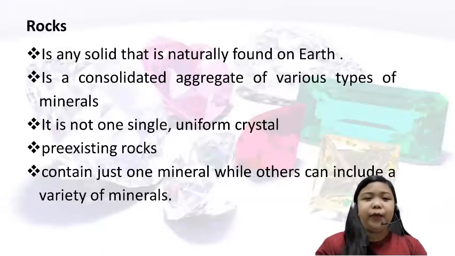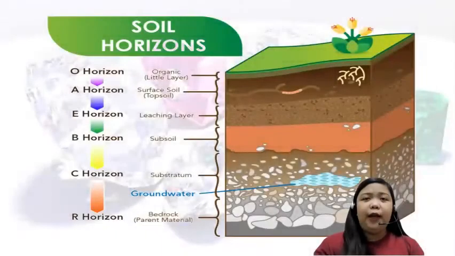And lastly, a rock may contain just one type of mineral or two or more kinds of minerals, meaning a certain rock may exist in a single form of mineral or crystal or may exist in two or more kinds. Next, here we have the different soil layers or soil horizons.